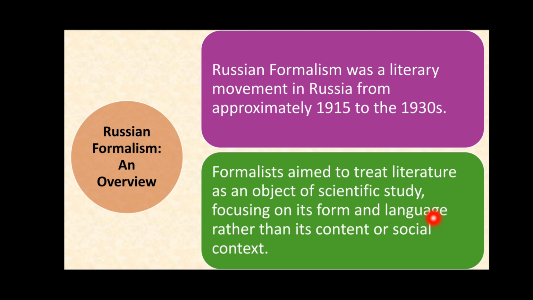One was the social context, and one was the content, the substance, the subject matter. So when somebody was doing a critical analysis of a poem, or just analysis of a literary text, they focused on the content, the subject matter, the substance, as well as the social context in which a text was produced.